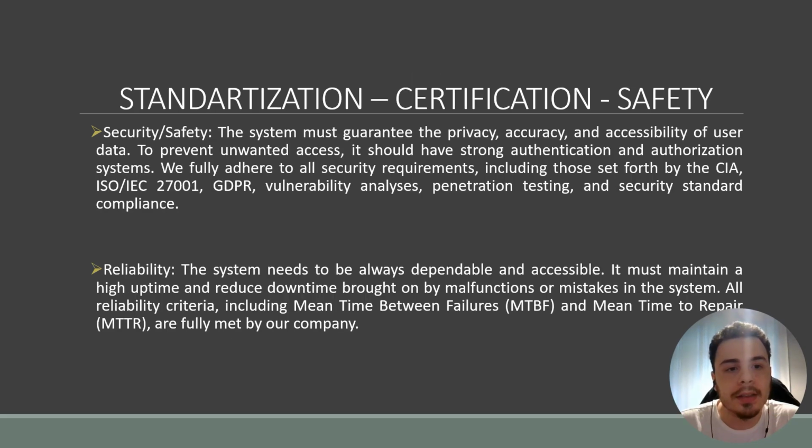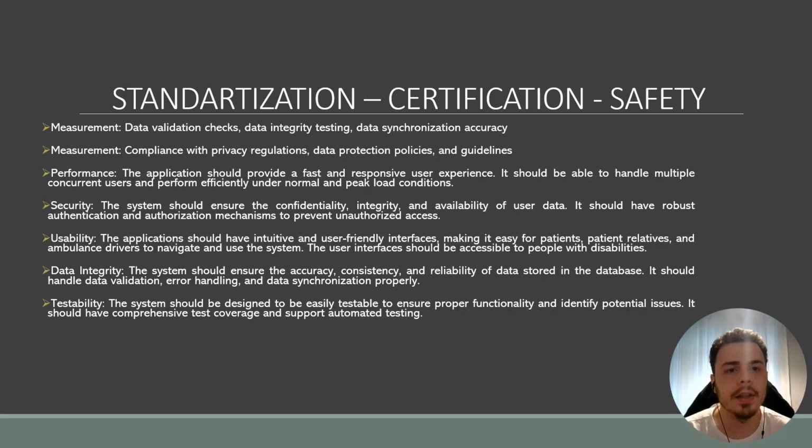Two important standardizations can be seen on this page. First is security. We use CIA, ISO, and IAC standardizations for our security, and for reliability we use MTBF and MTTR standardizations. Another important standardization, certification, and safety protocols can be seen on this page. For example, we have measurement standardizations, performance, security and safety, usability, data integrity, and finally testability standardizations, which can be seen on this page.